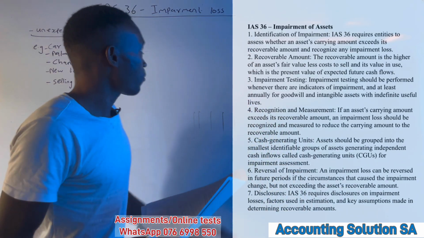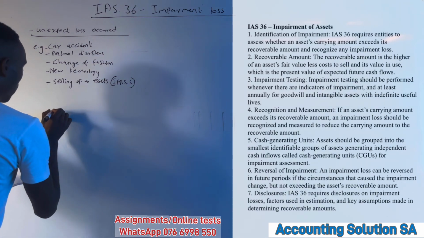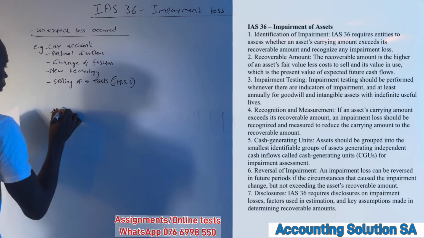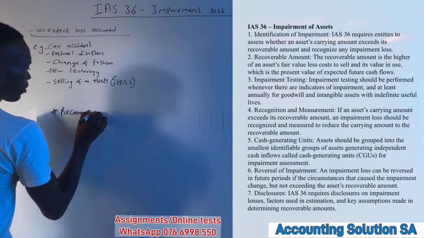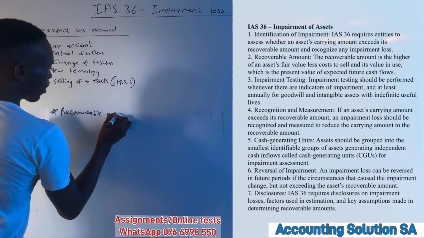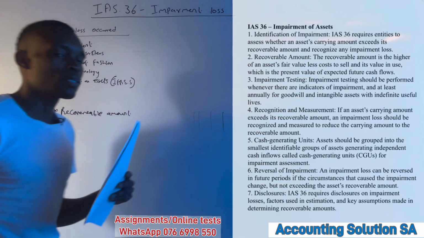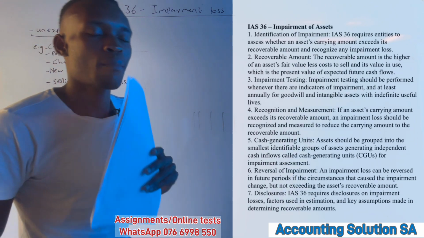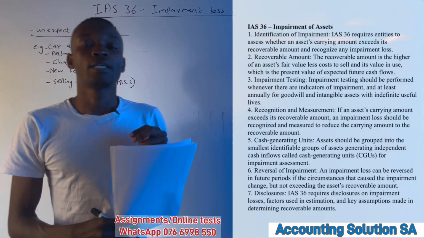Okay, now because we know what impairment is, we also have to know what recoverable amount is. When we talk about recoverable amount, it's the amount that we can recover after impairment.